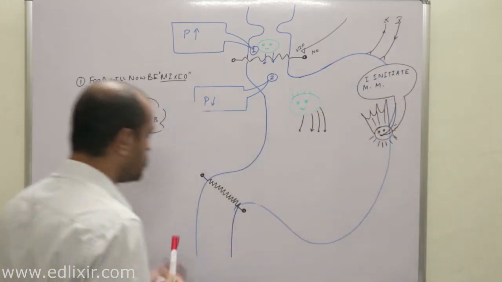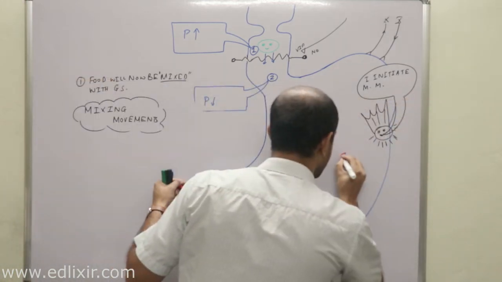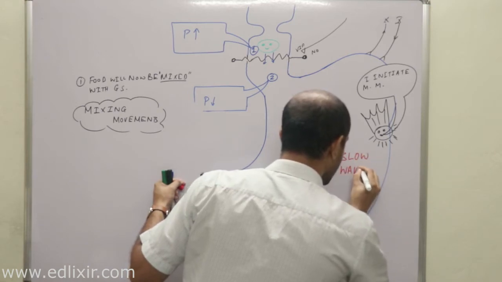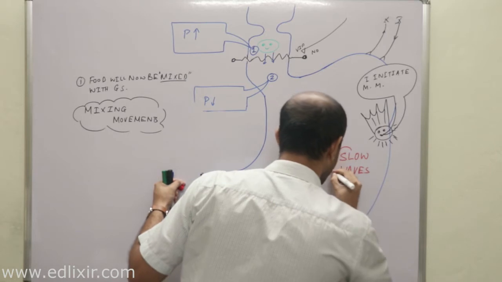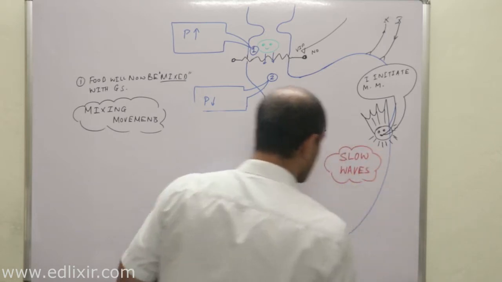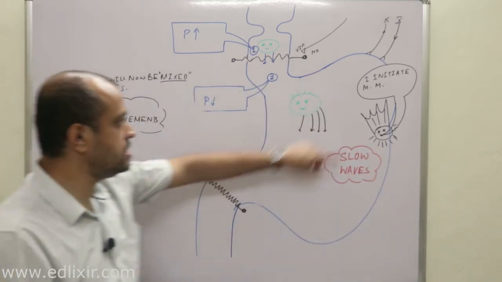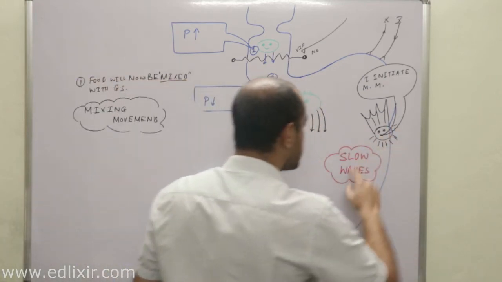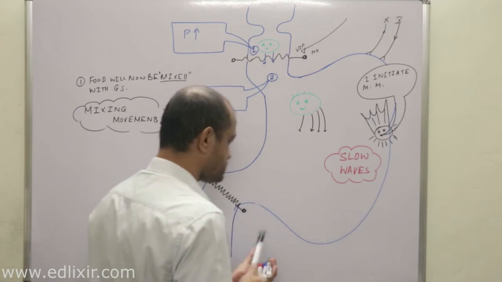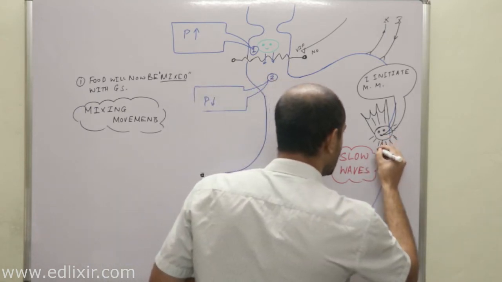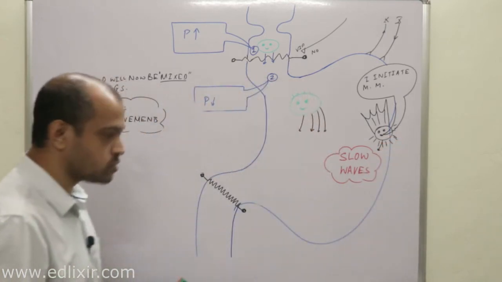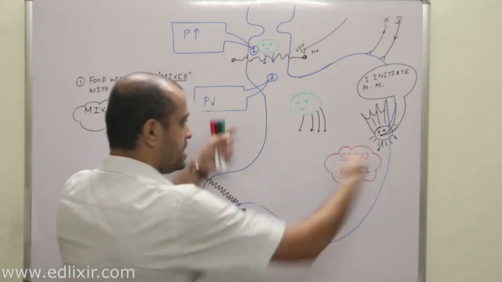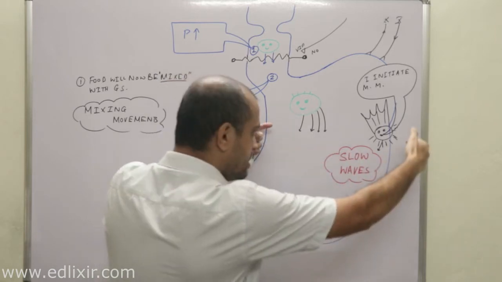These cells which are present in the body of the stomach produce slow waves. And these slow waves appear in this area, and they will travel as a ring.